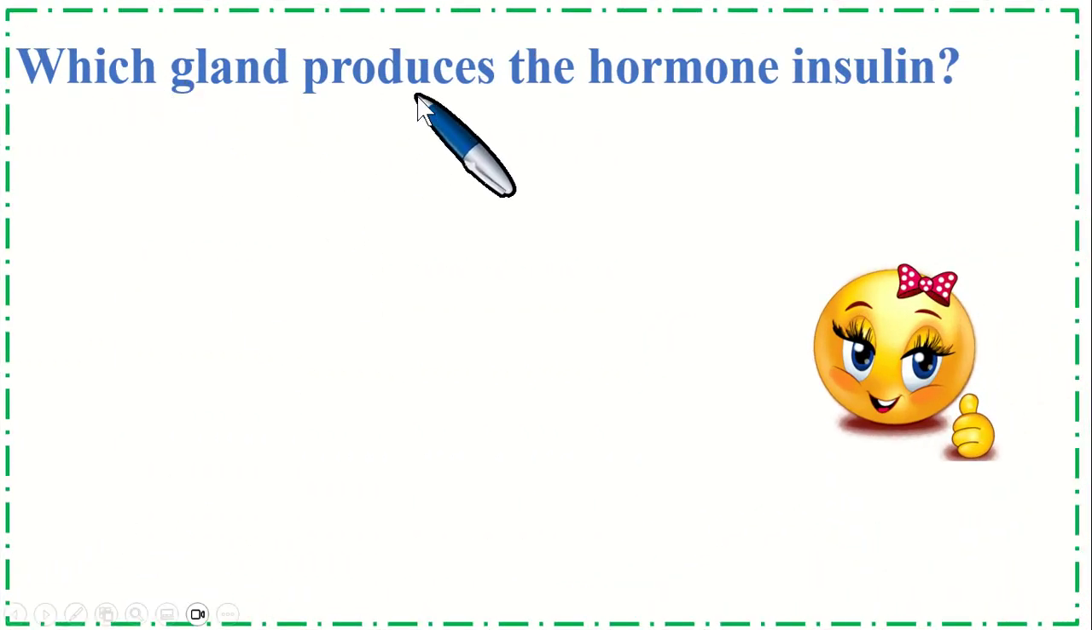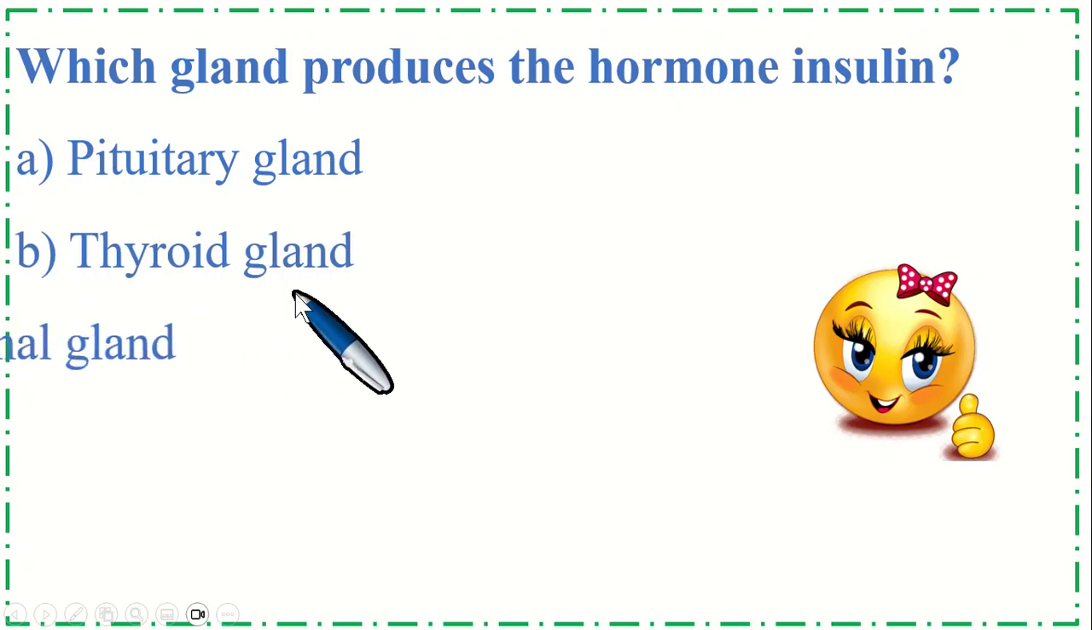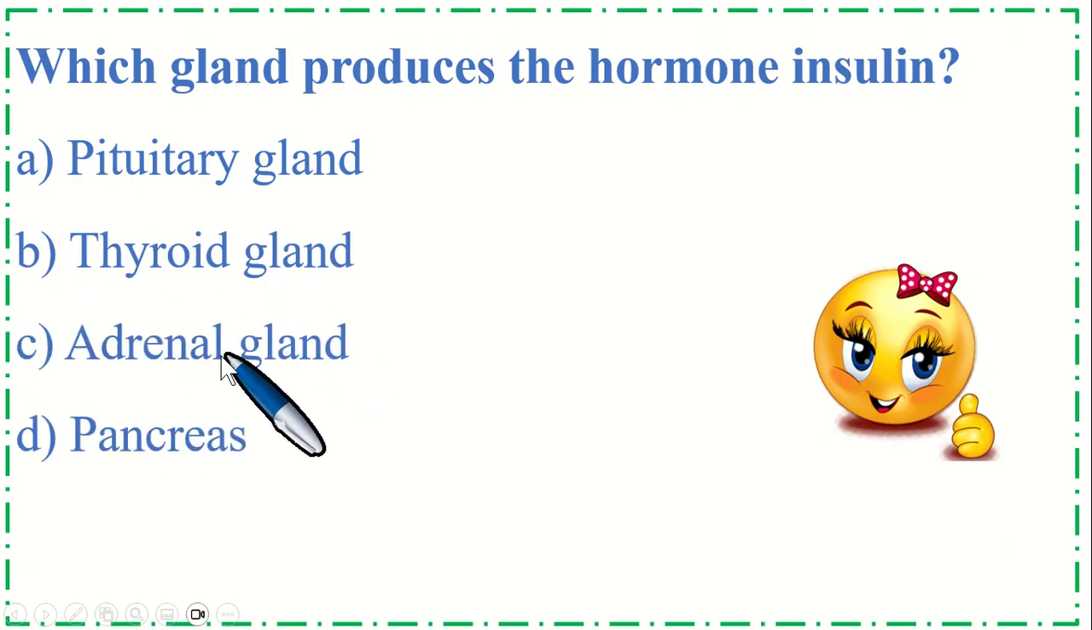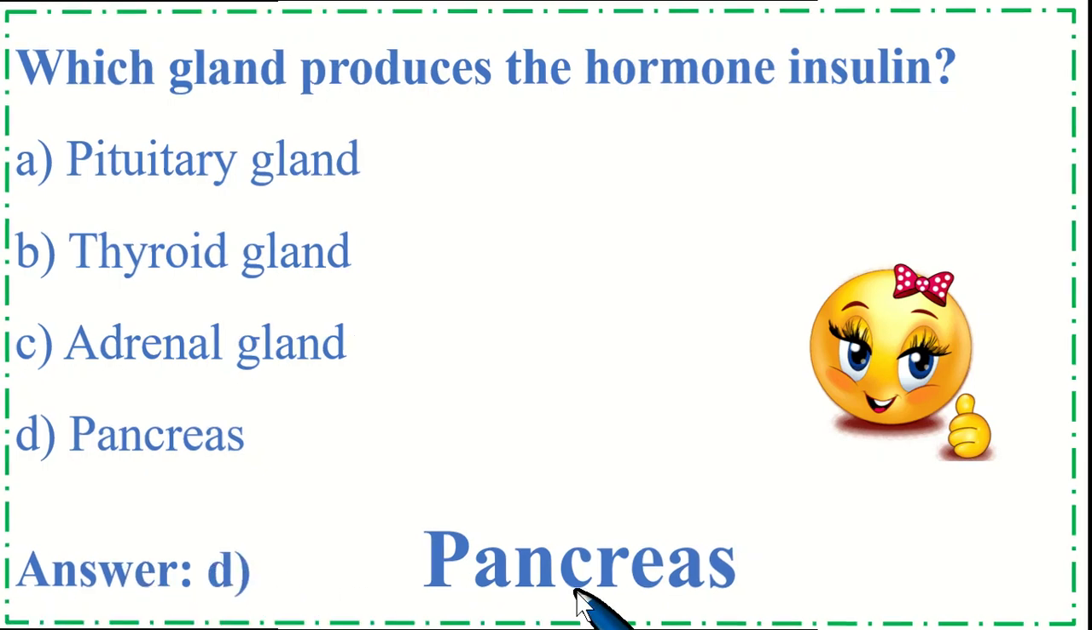Which gland produces the hormone insulin? Option A, pituitary gland, B, thyroid gland, C, adrenal gland, and option D, pancreas. So the correct option is D, pancreas.